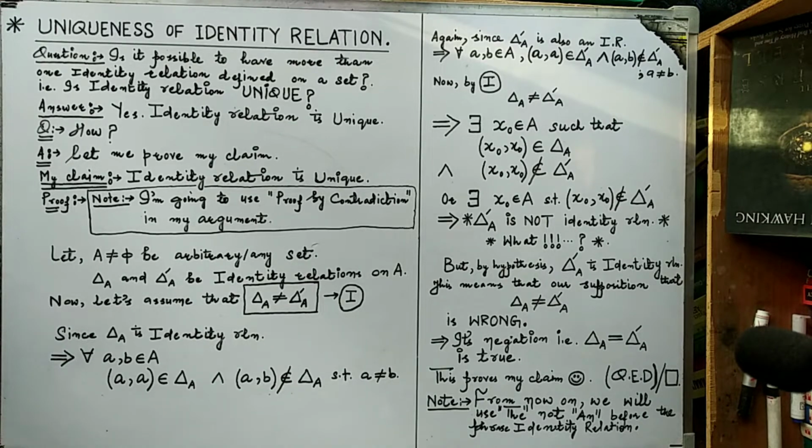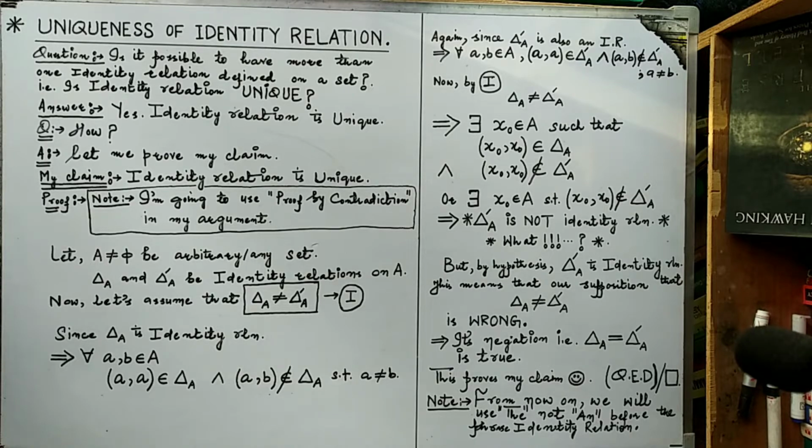So let's get started. Note down that I am going to prove my claim for any set. So in my proof, my set A will have no speciality. It is an abstract set. Its elements could be anything. It means that once we prove our claim, we can without any doubt say that on any non-empty set A,